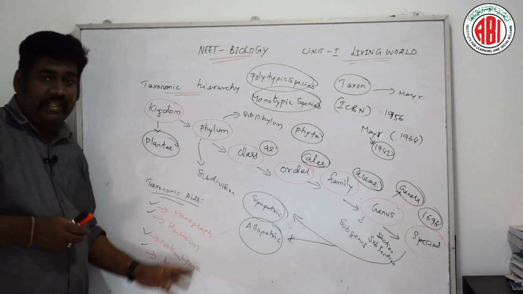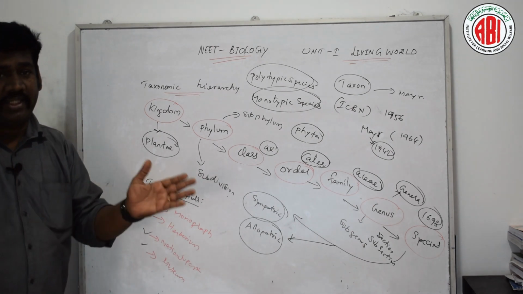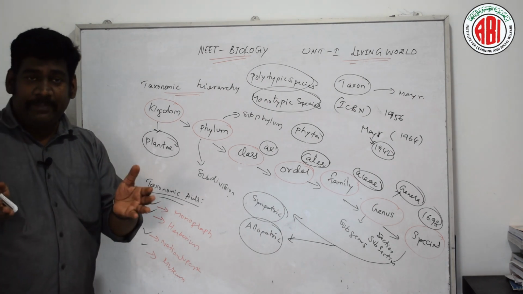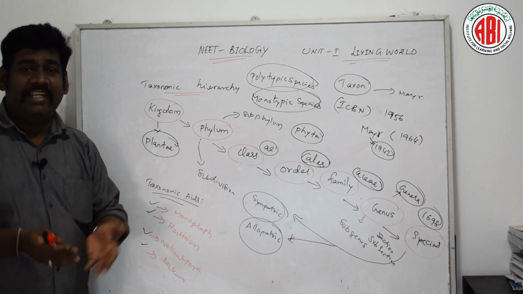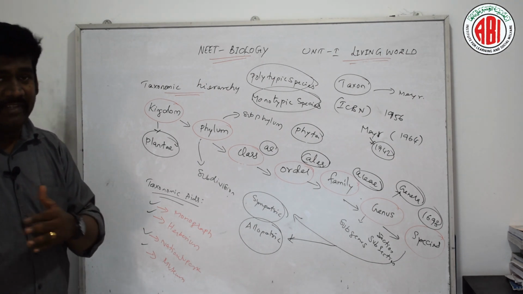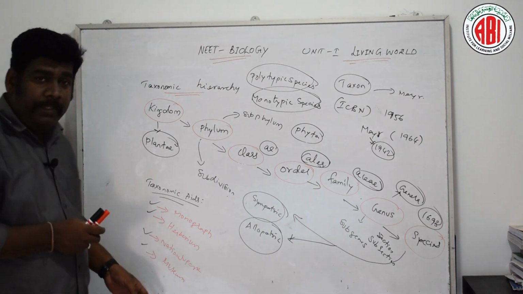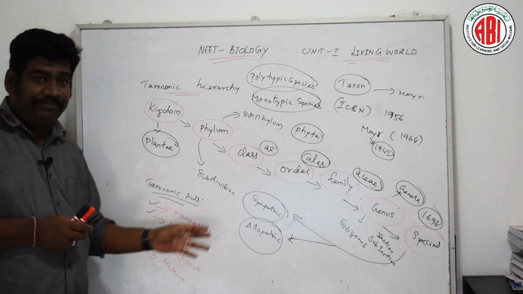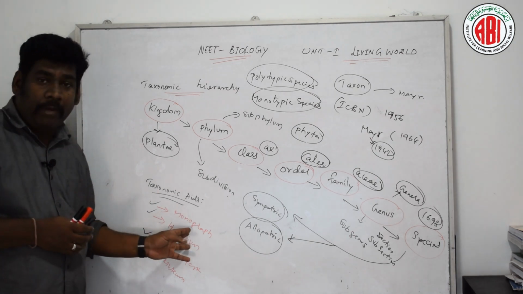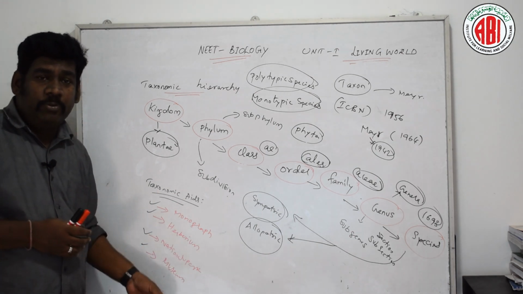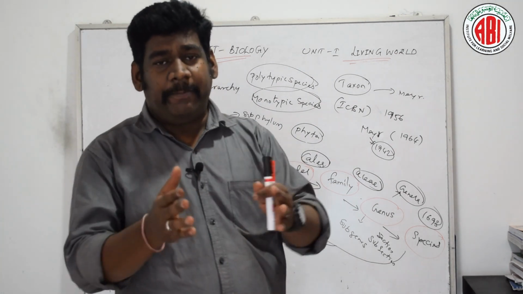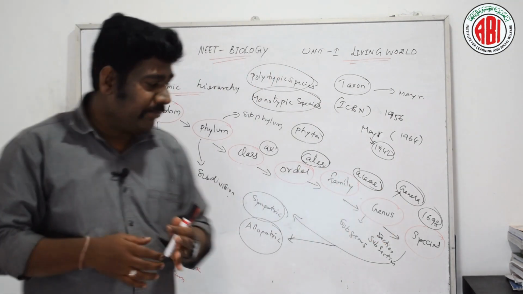Now let us see the various kinds of taxonomical aids where we collect different kinds of species specimens and preserve them for further verification and reference. The first ones are different laboratories and botanical gardens, monograph, herbarium, museum, and national parks or zoological parks, and these are the major important aids of taxonomical studies.